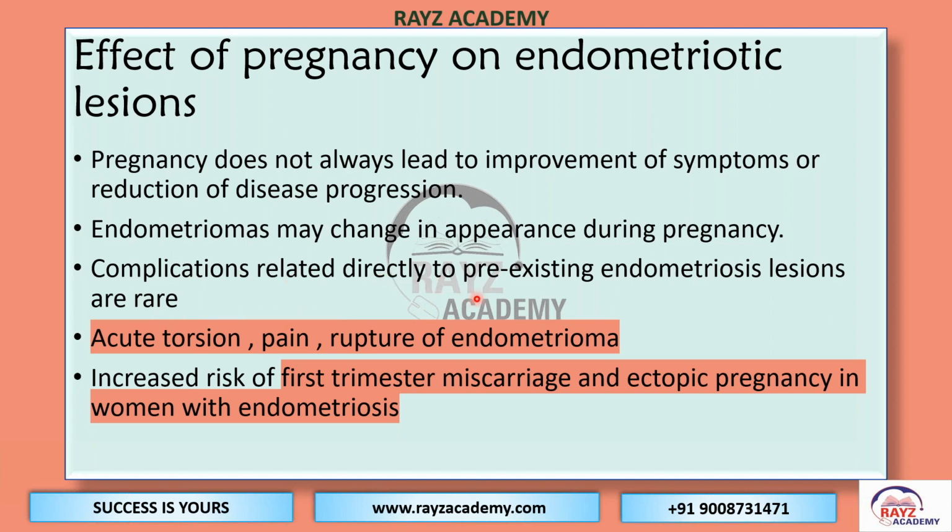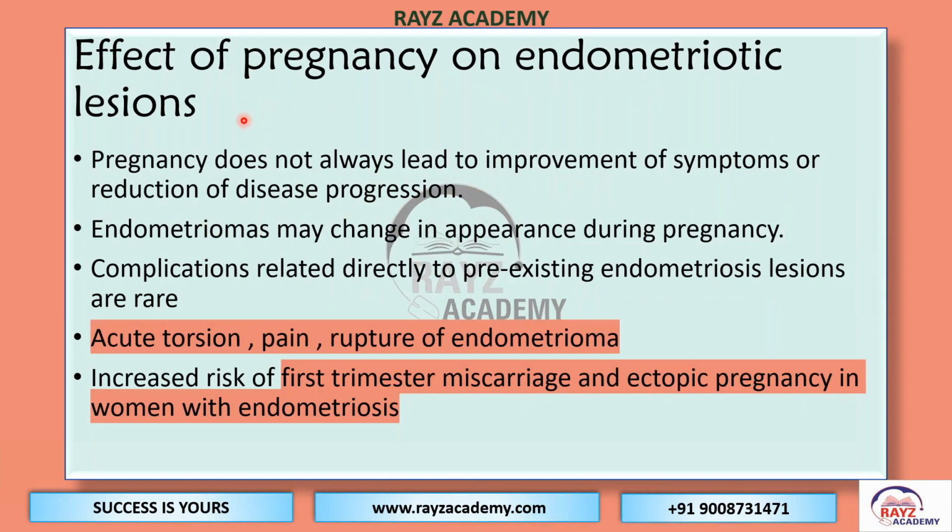Complications related to endometriosis during pregnancy: there can be acute torsion if there is endometrioma, there can be pain throughout pregnancy, and the endometrioma may even rupture. There is an increased risk of first trimester miscarriage, as well as ectopic pregnancy. These complications of early pregnancy in a woman who has endometriosis and conceived should be kept in mind.